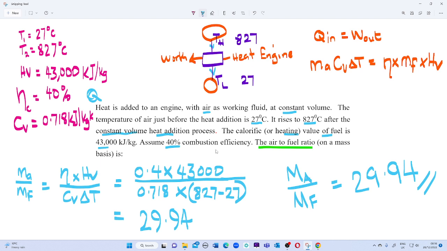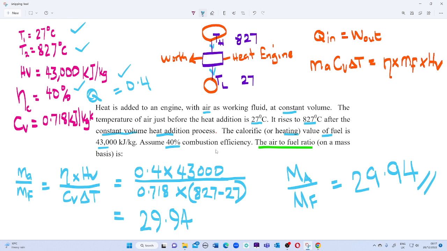with the T low, which is temperature 1, as 27 degrees Celsius, and the T high, that is the high temperature, 827 degrees Celsius. And we're given the heating value of the fuel, 43,000 kilojoule per kilogram, and the combustion efficiency of the heat engine, known to be 40%, which will be 0.4.